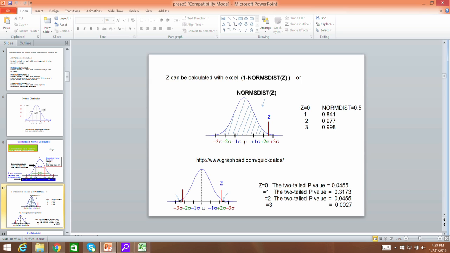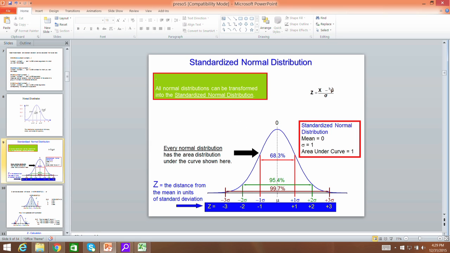Actually there is a mistake here, so this should be 1 here, okay. So we can use either the NORM.S.DIST command in Excel, or we can use GraphPad to calculate z, and you can use numerically using a calculator also from this formula z is equal to (x minus mu) by sigma, okay.